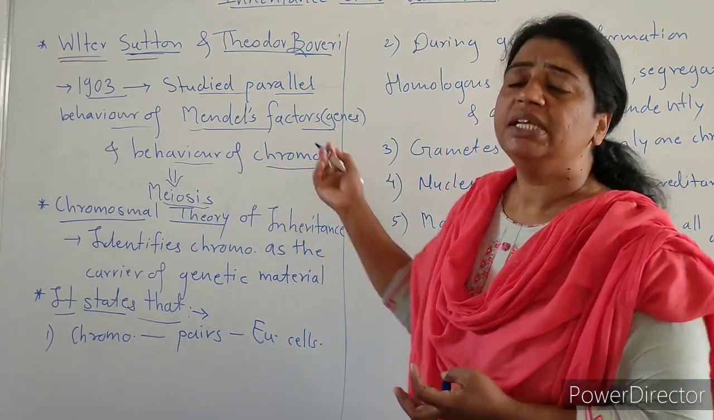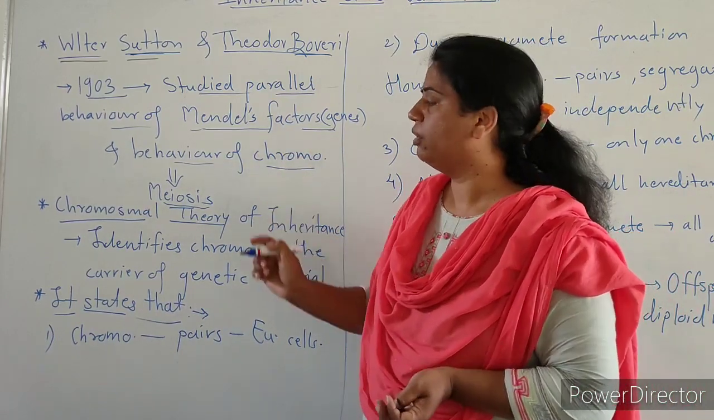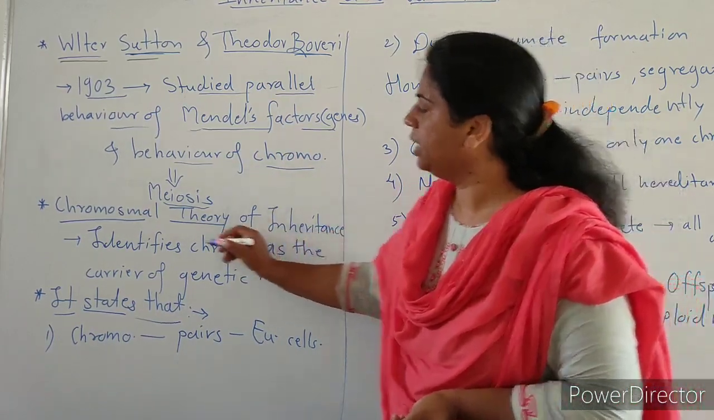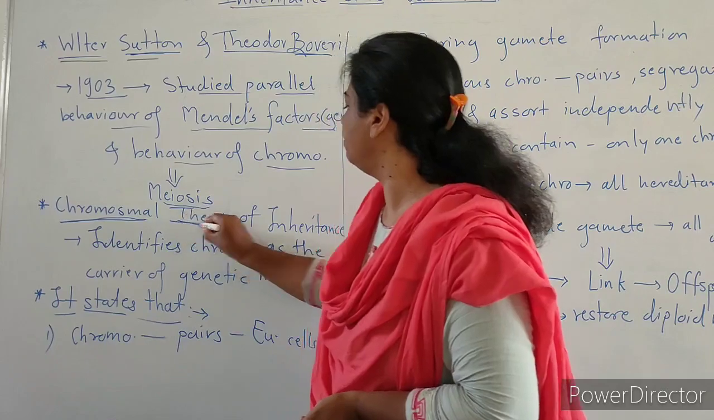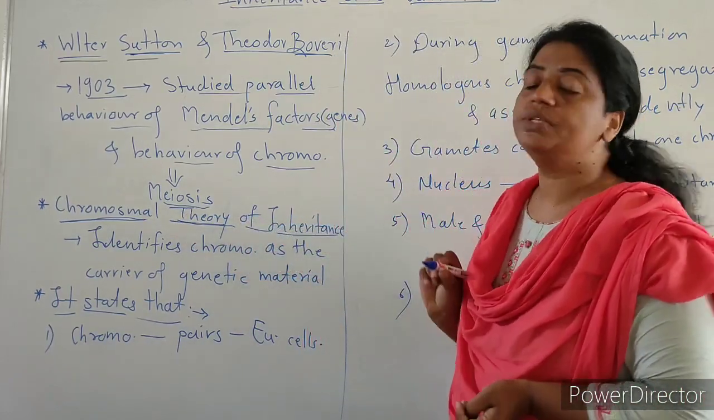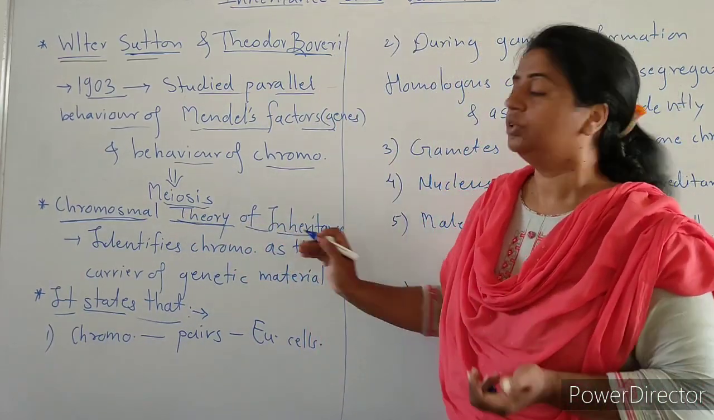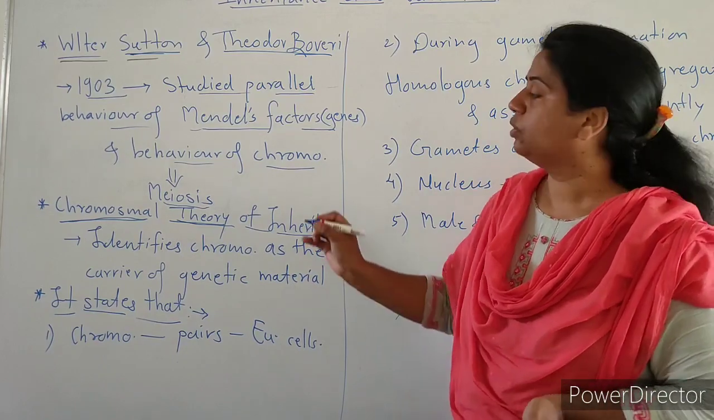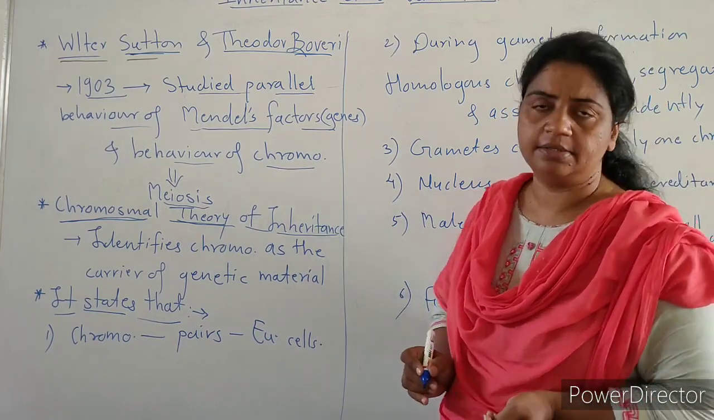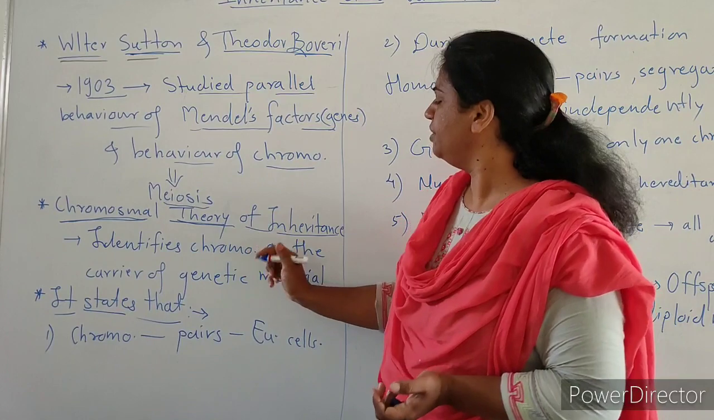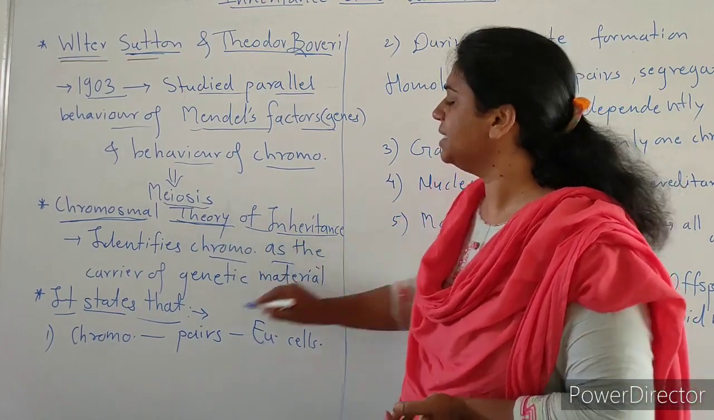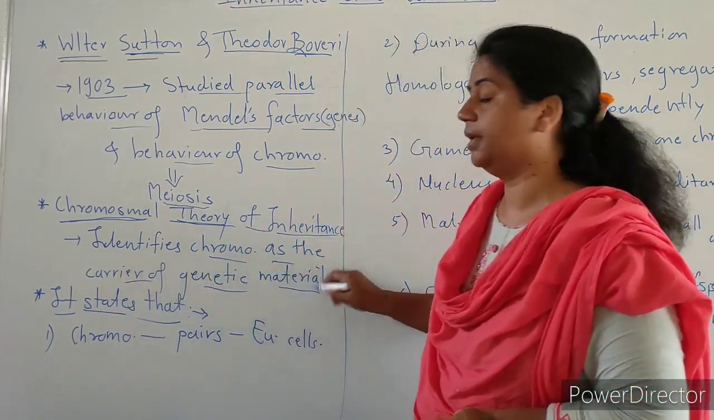Then these two scientists, Sutton and Boveri, put forth a theory called the chromosomal theory of inheritance. This theory identifies chromosomes as the carriers of genetic material.